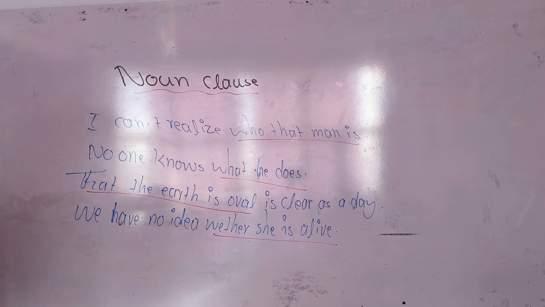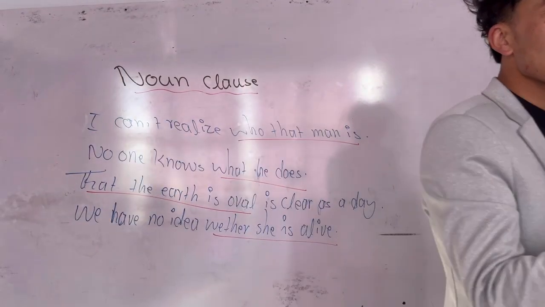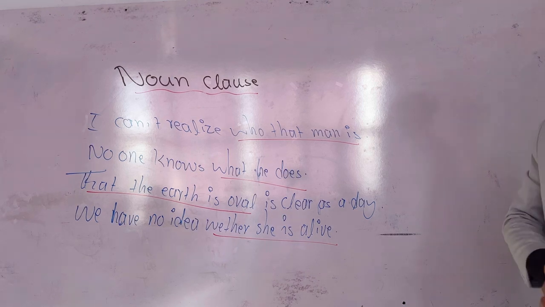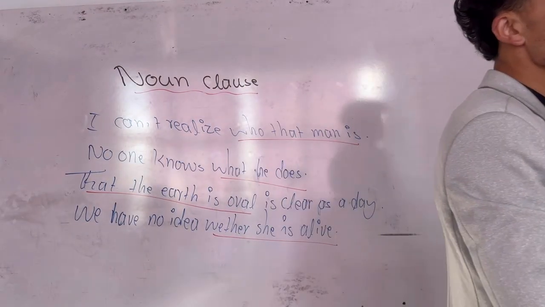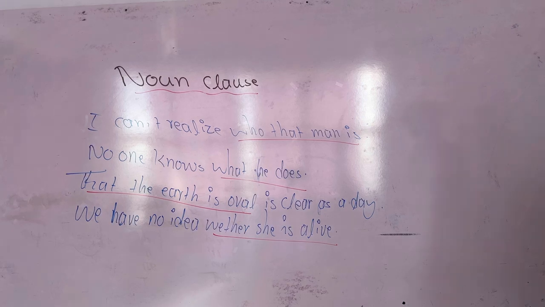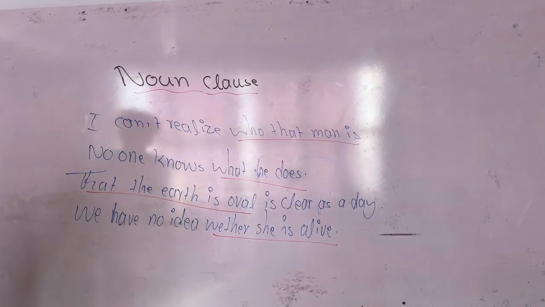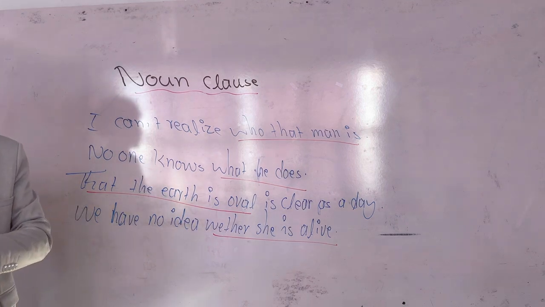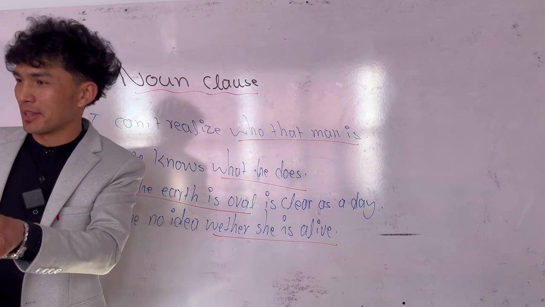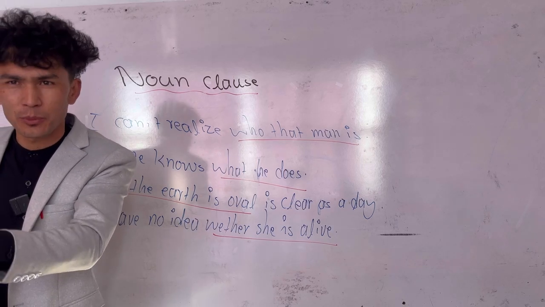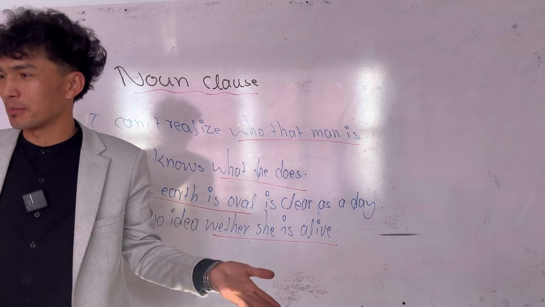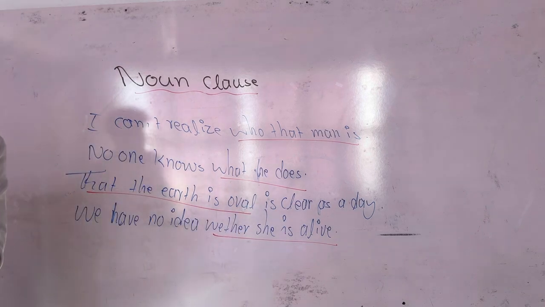Others. Make more examples. She knows how to speak. Okay. Very well. I don't know why she's absent. Why she is absent. Correct. Other example: I realize why he is standing. That is okay. I believe that your parents will help you. Which part do you think is noun class? That your parents will help you.